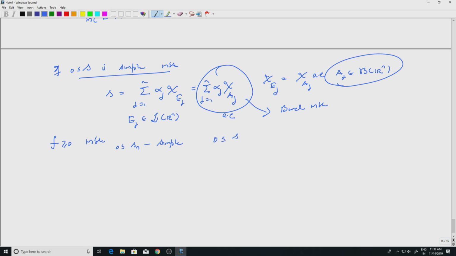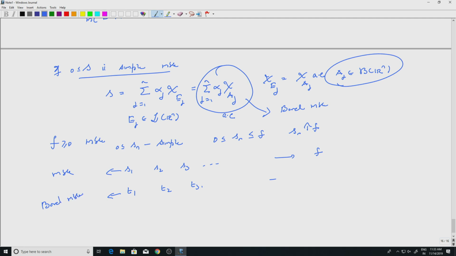So 0 is less than or equal to Sn, which is less than or equal to f, and Sn increases to f. So I have S1, S2, S3, etc., and they converge to f. Each Sn I can replace by, let us say, T1, T2, T3, etc. These are all measurable, and this would be Borel measurable.